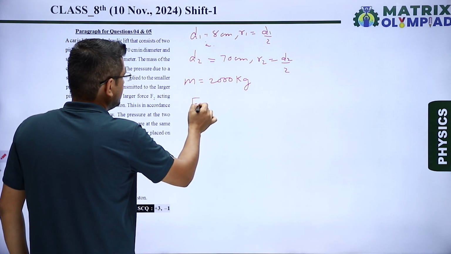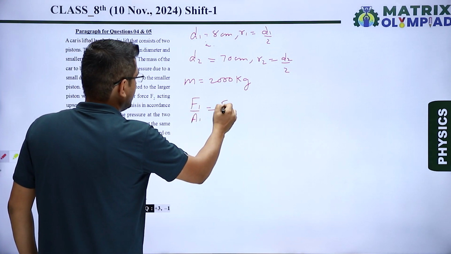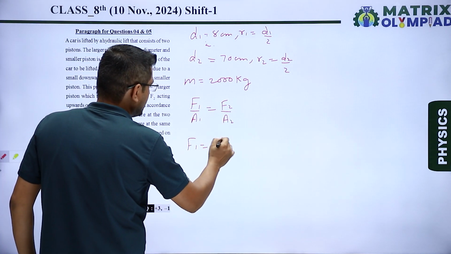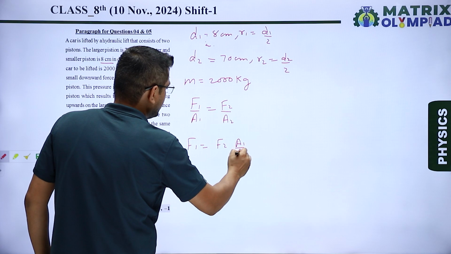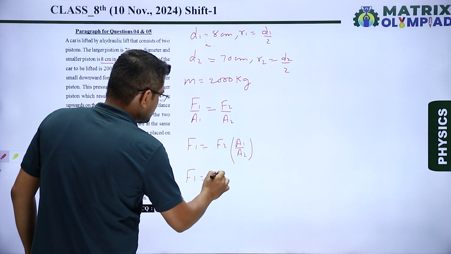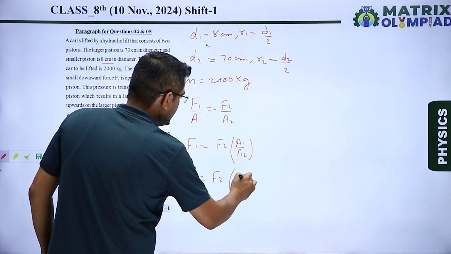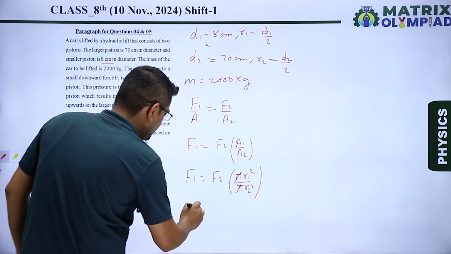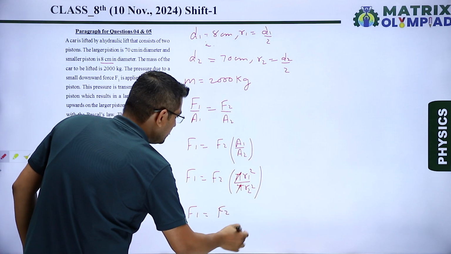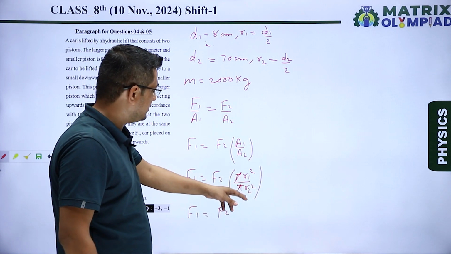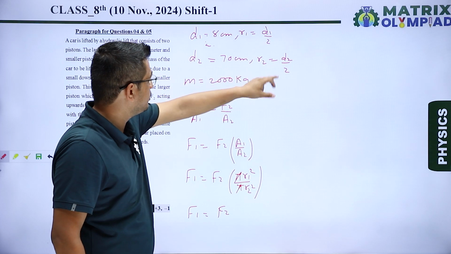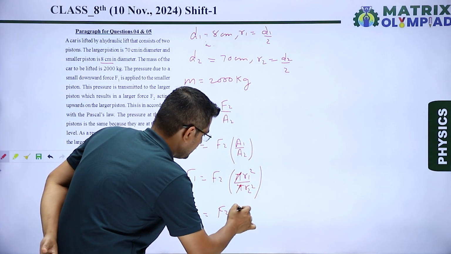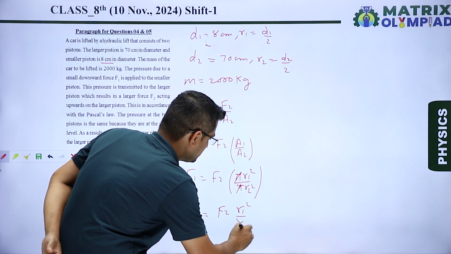So we have to calculate the value of force F1. As we know that F1 upon A1 is equal to F2 upon A2, because pressure will be the same. So F1 becomes F2 multiplied by A1 upon A2. So F1 is equal to F2, which becomes pi R1 square upon pi R2 square. So pi is cancelled by this pi. F1 becomes F2, and if I put the value of R1 and R2, which is D1 upon 2, D2 upon 2, so 2 is cancelled by 2. So we can directly write here R1 square upon R2 square.